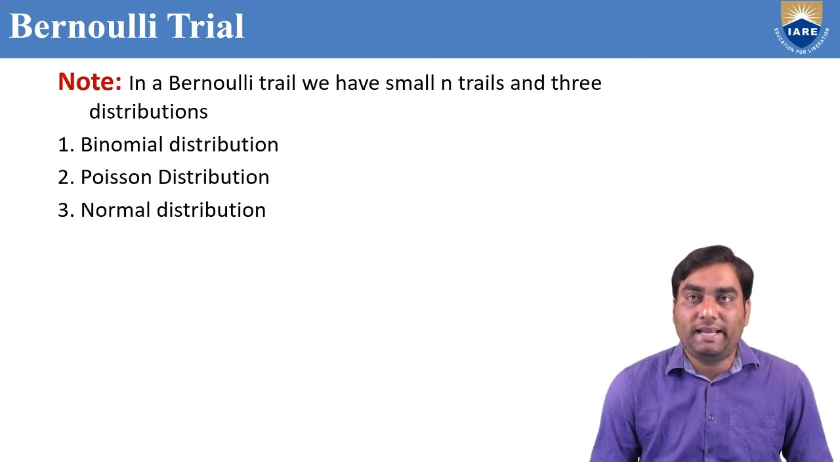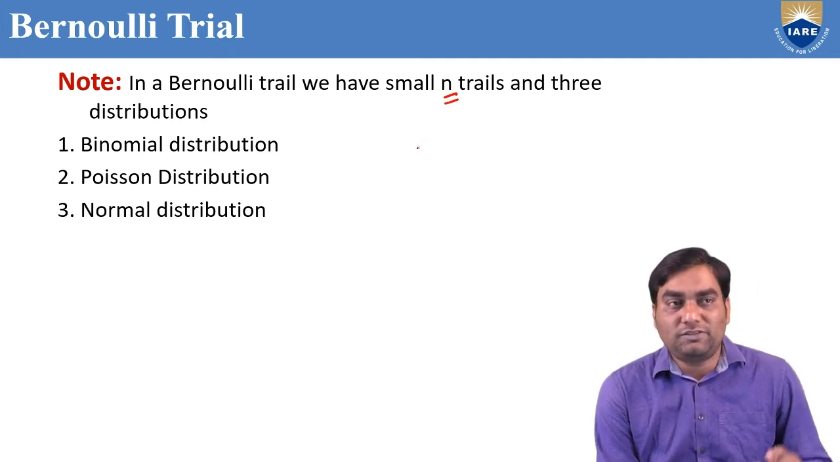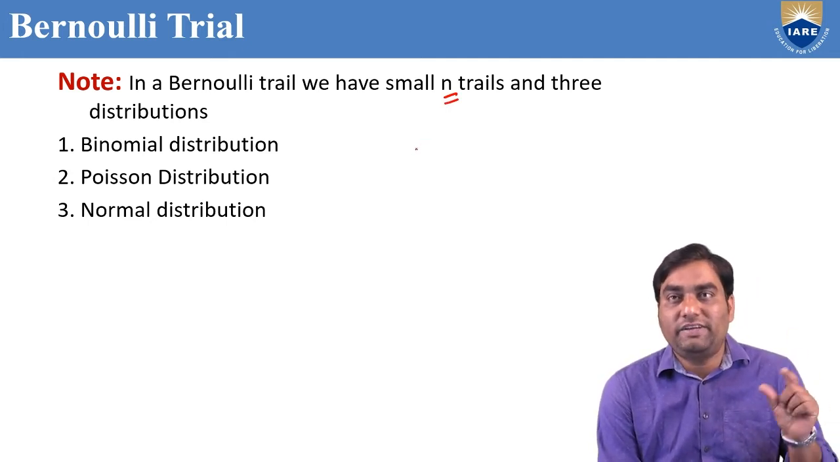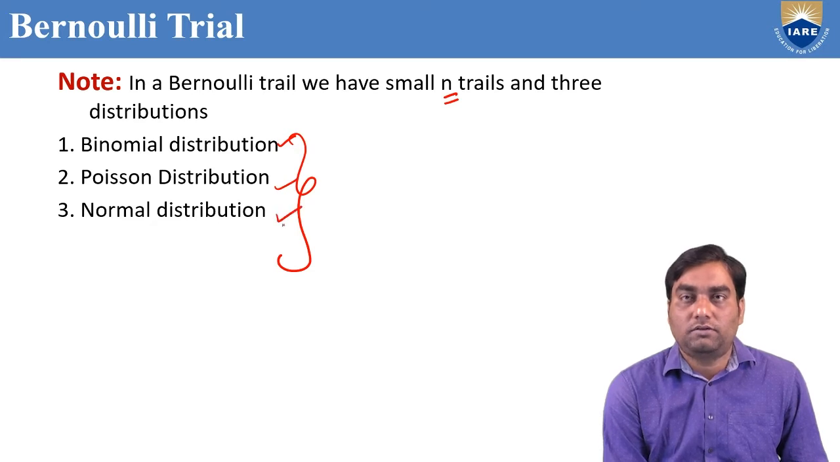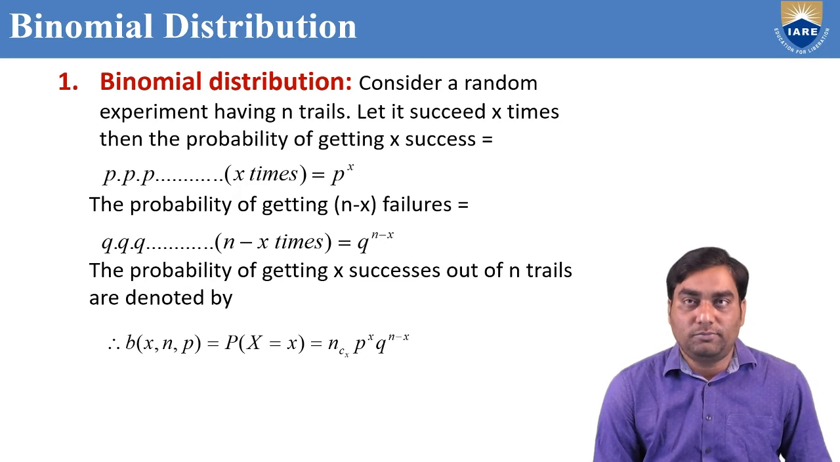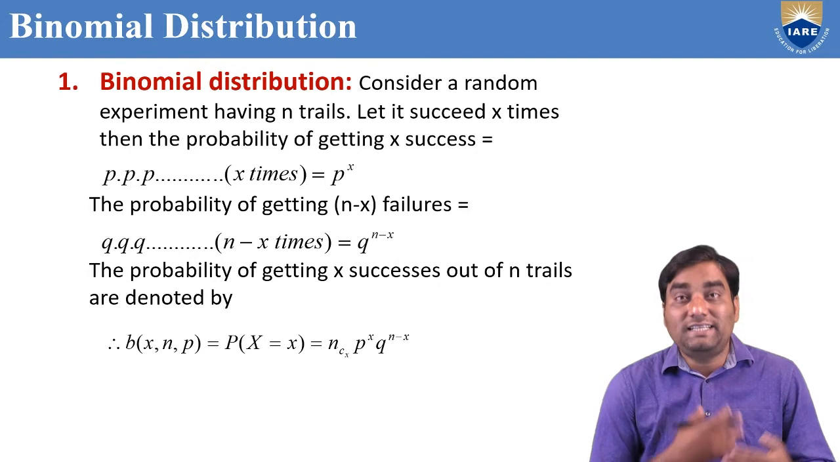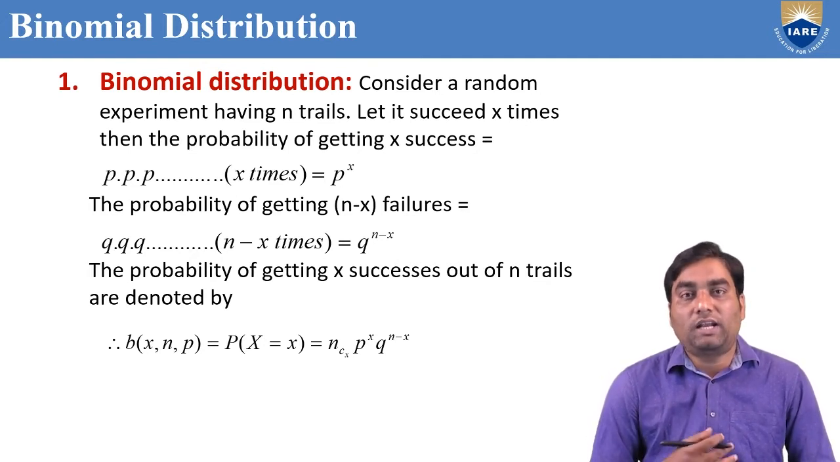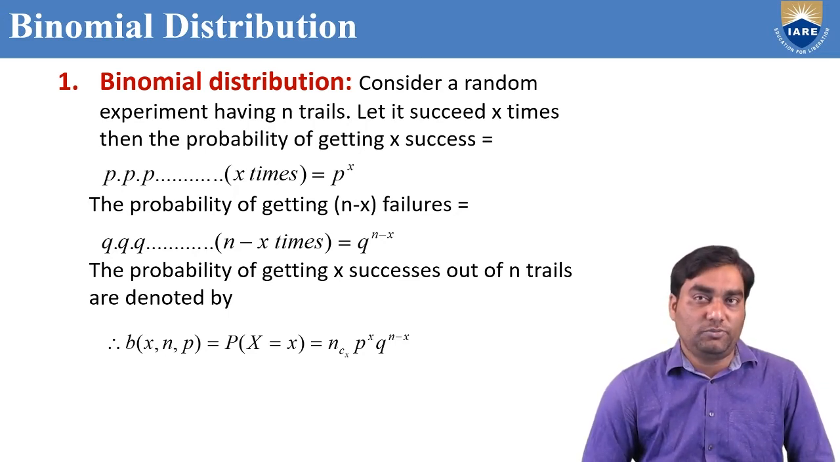Bernoulli trial means only a single trial. Here we have small n trials, and these are the three distributions: binomial, Poisson, normal distributions. So first we need to discuss binomial distribution. What is the meaning of binomial distribution? What is the purpose to know binomial distribution? What are the applications? What are we going to get by using the binomial distribution?